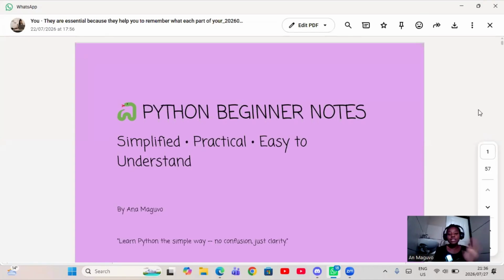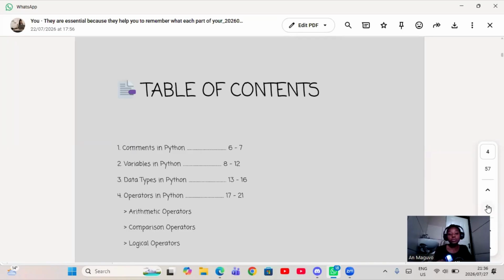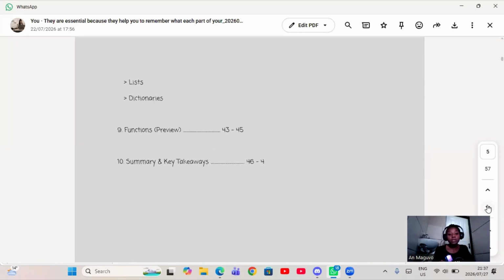So as you can see, this is the first page. It is simplified, practical, easy to understand. Okay, let us see what that means in action. I'm gonna scroll down to page 2. This is just the copyright, and then page 3 should be the table of contents, page 4 rather, as well as page 5. And then now let us get to the real deal.